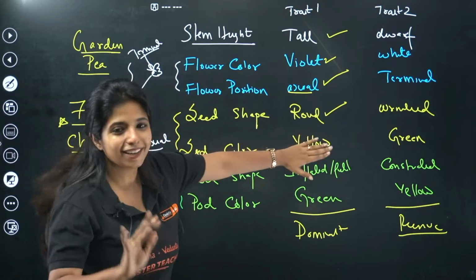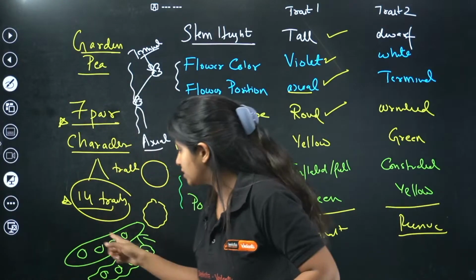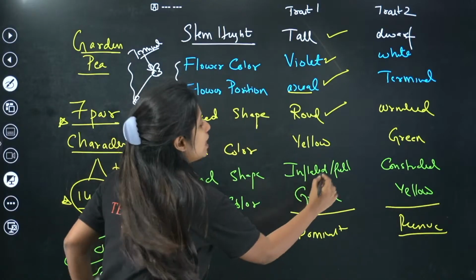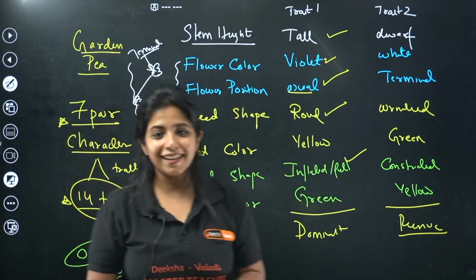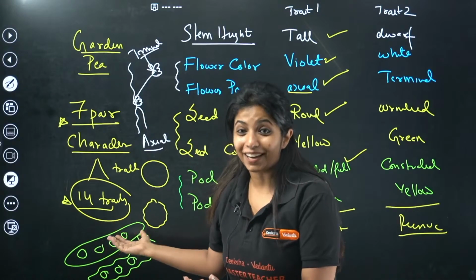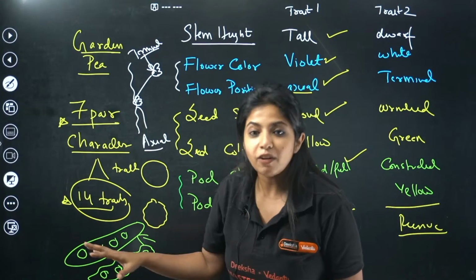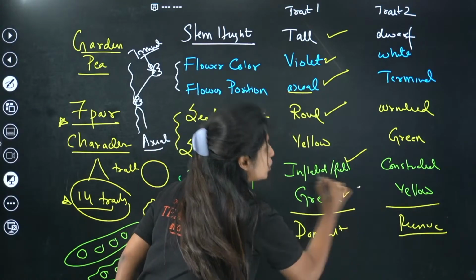Okay, seed color, I'm going to keep it like that for some time. Pod shape, again, will you choose this when you go to market or this? Obviously this is something that you're going to choose, so I'll say inflated and full is going to be dominant. Now pod color, when you see the pod, it is green in color, I will pick the green one. Will I pick the yellow one? No, I will never pick the yellow one. I'm going to pick the green ones. So again green is going to be dominant.